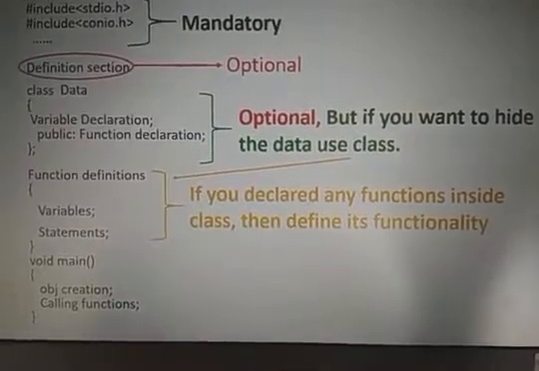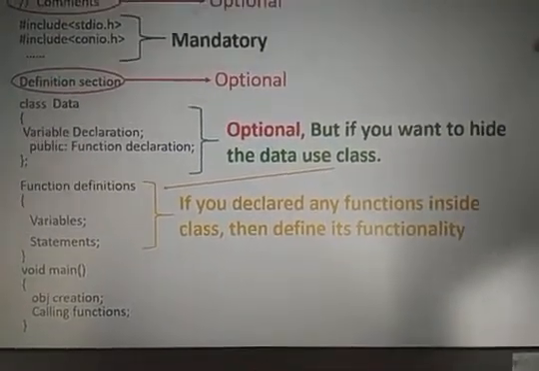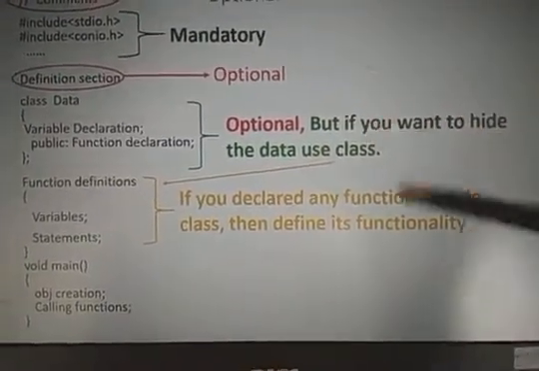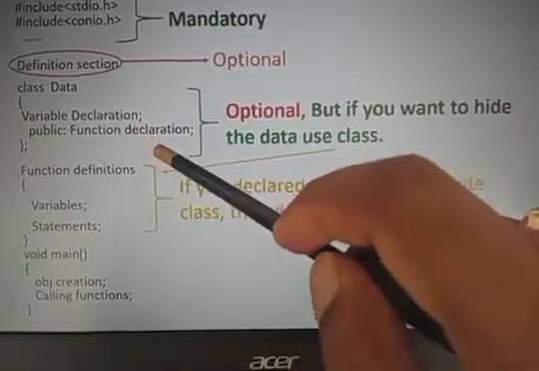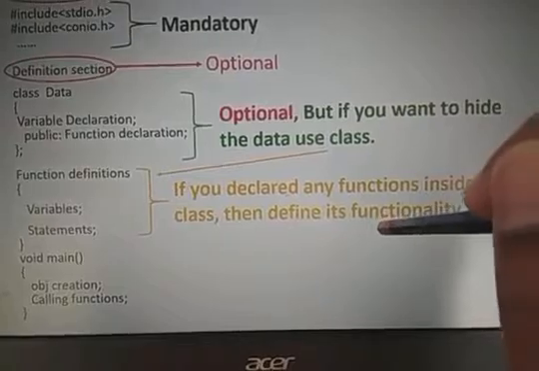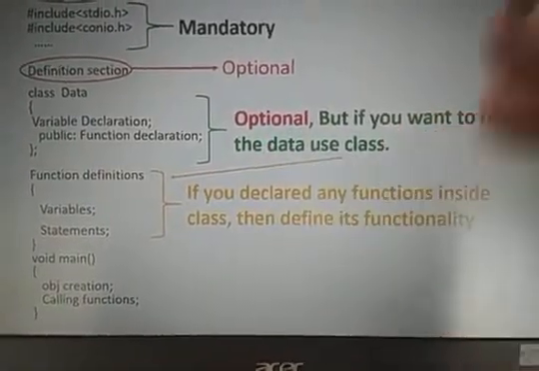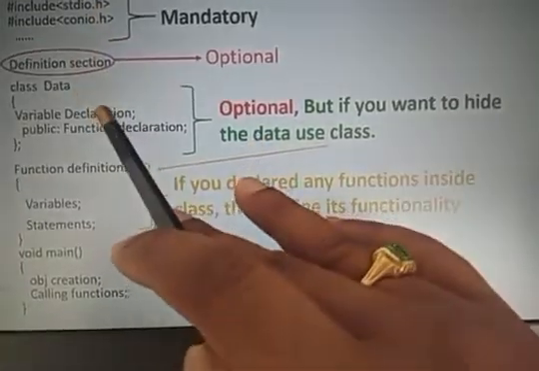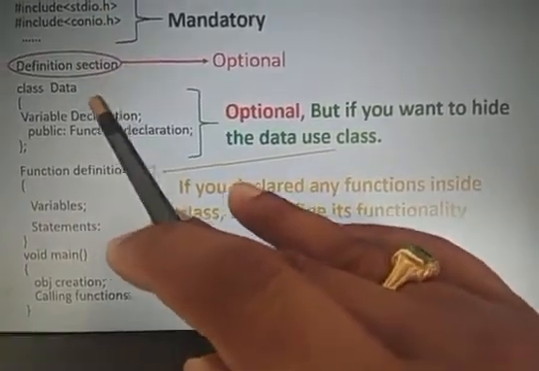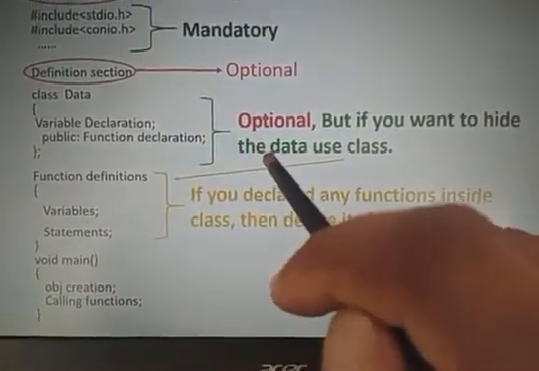In the previous example, void show is available in the class, then I define the function. Here also the same. If you declare any function in the class declaration, then function definitions follow; these two are interconnected. If the class is available, in the class I am declaring variables that are secured, and if I want to use these variables, you can use functions.